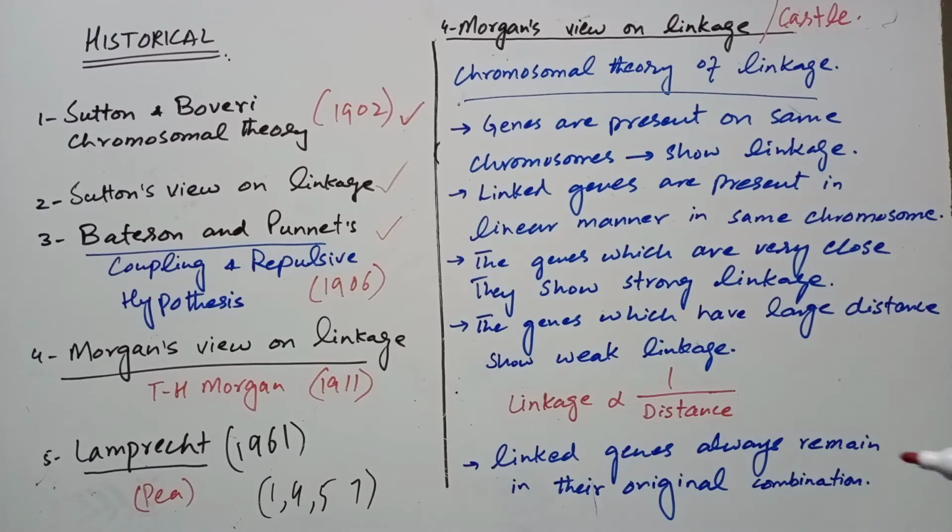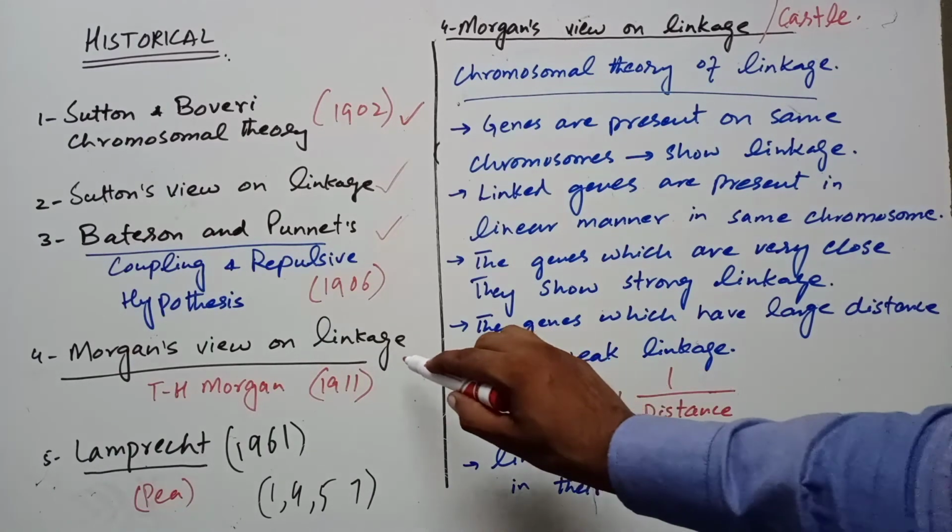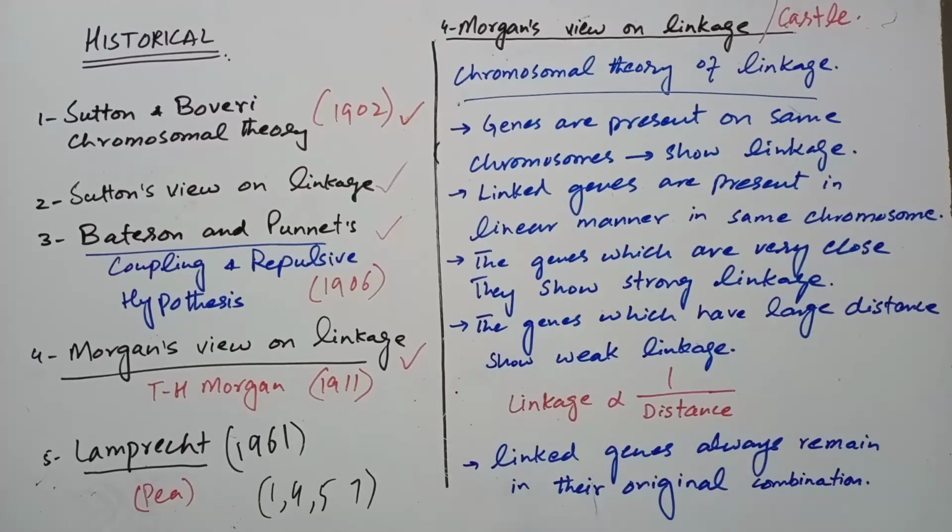After Bateson and Punnett's coupling and repulsion hypothesis, Morgan also proposed the same thing. T.H. Morgan, in 1910 and 1911, reported the same thing in Drosophila and gave the term linkage to this phenomenon. He also reported that coupling and repulsion are the two aspects of the linkage phenomenon.